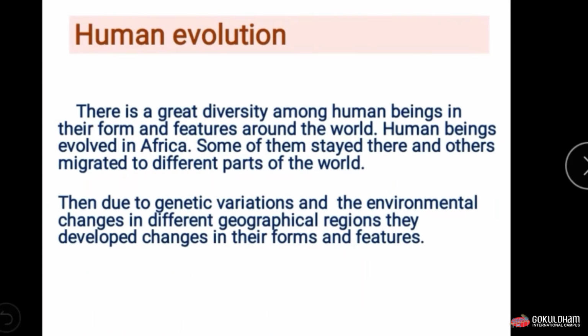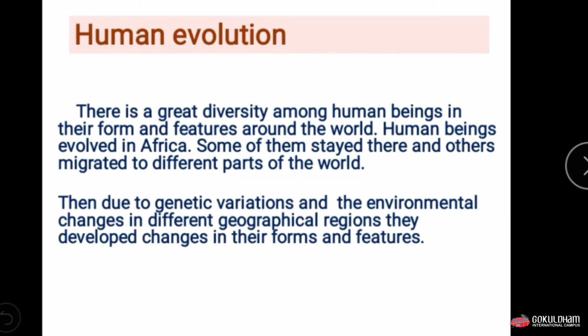Now human evolution. Let us see how humans evolved with time. There is great diversity among human beings in form and feature around the world. We can see the different kinds of humans present on the earth. Let's compare the African man with the man from Europe.